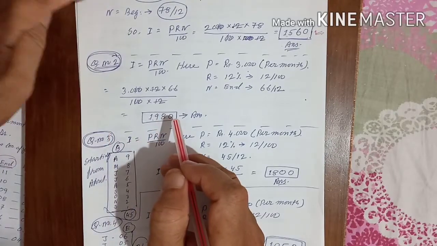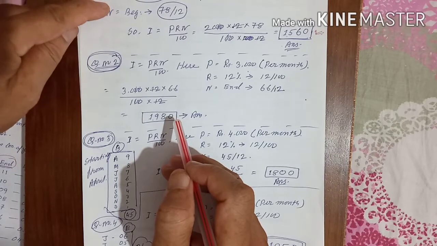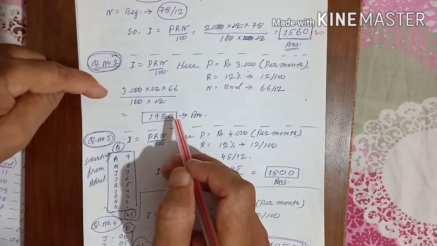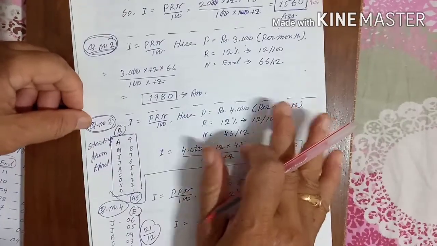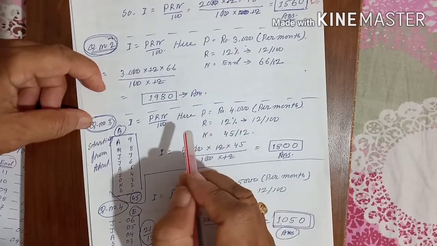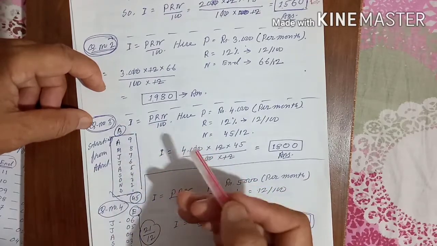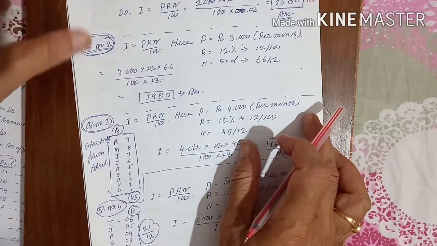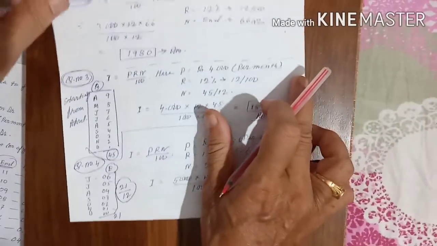For question number 1 and question number 2, the person has taken money 12 times. Here also the person has taken money the whole year, which is 12 times. Now I will start from the third question. You will get different types of sums. The person is taking money every month but not from the 1st of January, starting in the middle of the year or on a certain other date. In that case, how will we solve these questions? Let us see question number 3.